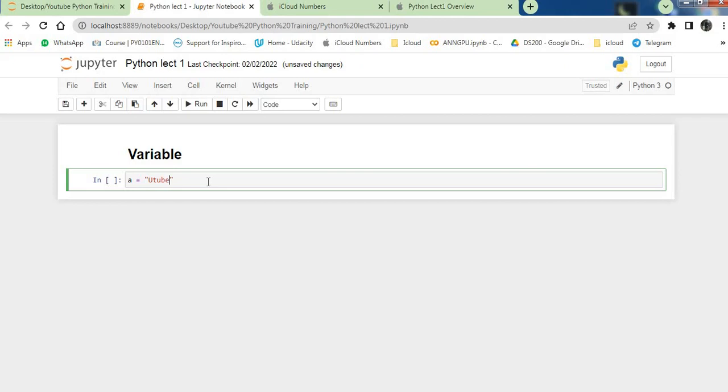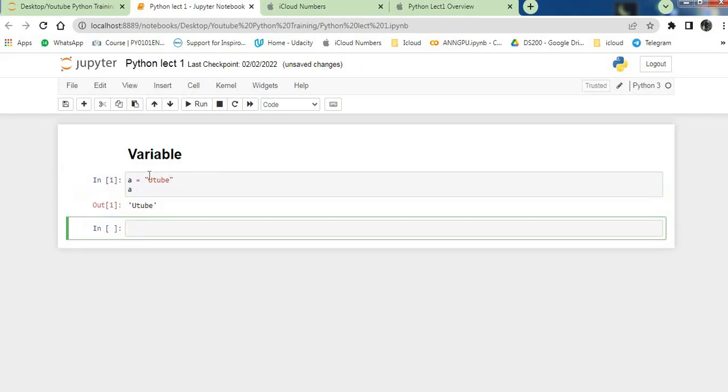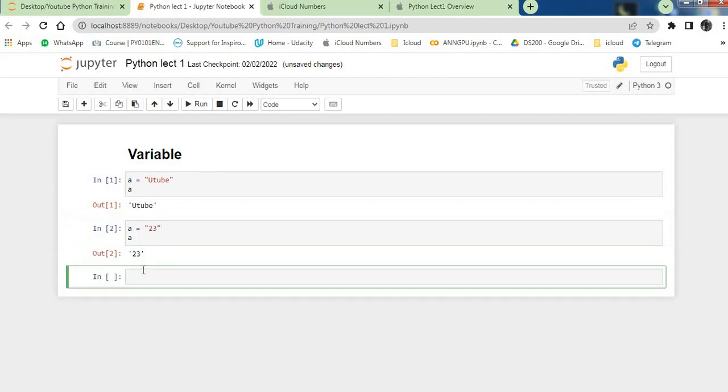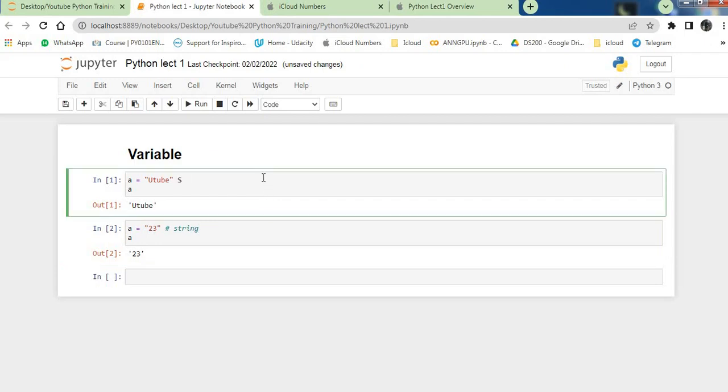So then it will show you the YouTube. Okay, and if I write a is equals to "23" and then print a, it will show me 23 as the value. Okay, it is a string. Here you can see I can put that it is a string, and it is also a string. Okay, here I can just put string.